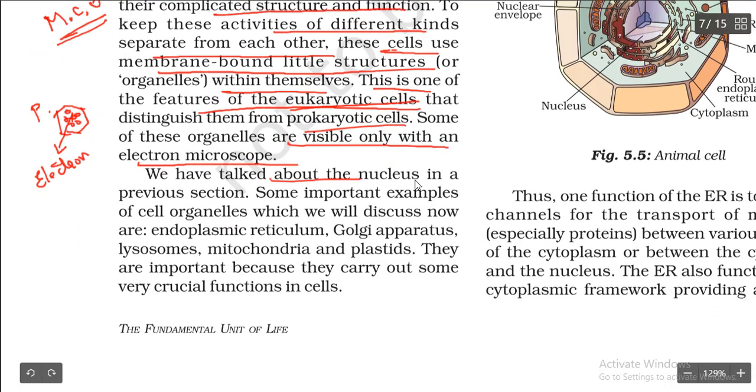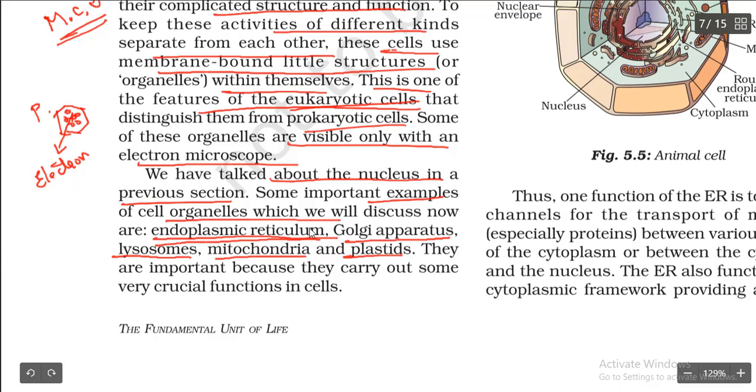We have talked about the nucleus in the previous section. So we have talked about the nucleus, cytoplasm and plasma membrane, right? These are the main parts we said. Some important examples of the cell organelles which we will discuss now are endoplasmic reticulum, Golgi apparatus, lysosomes, mitochondria, and plastids.